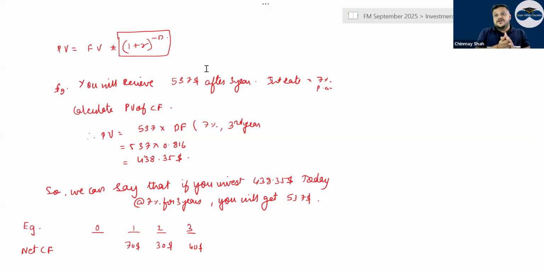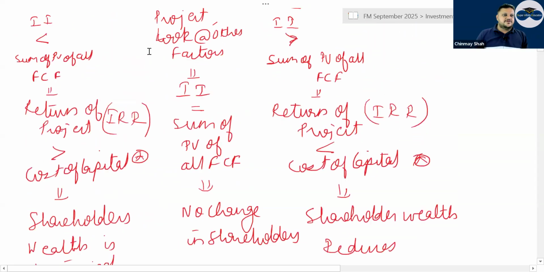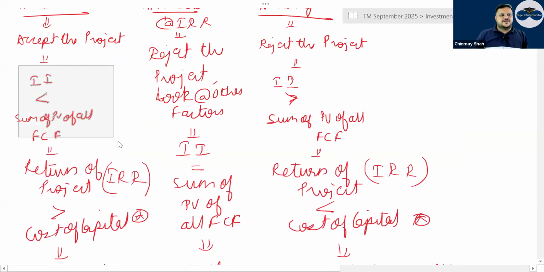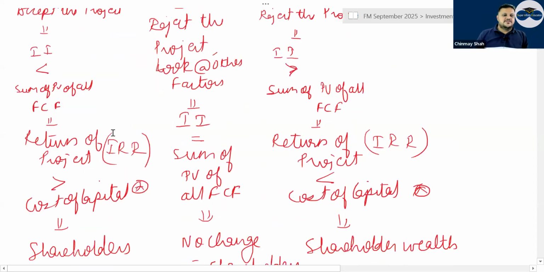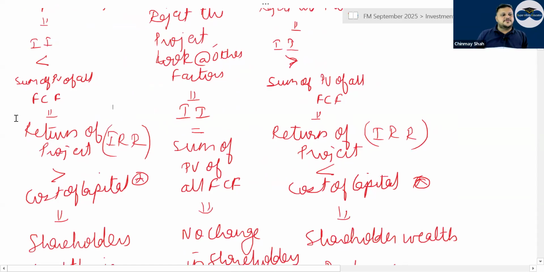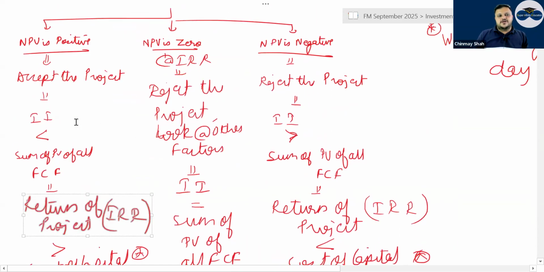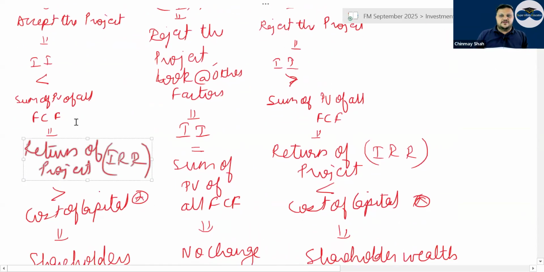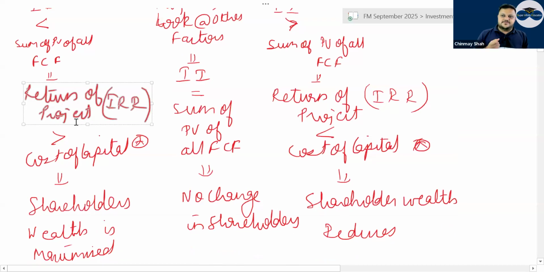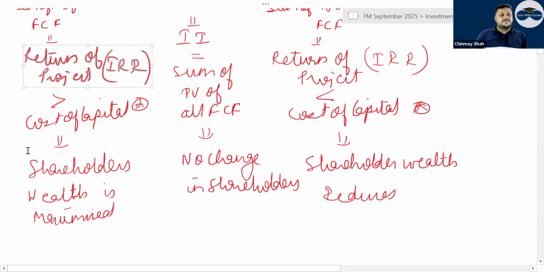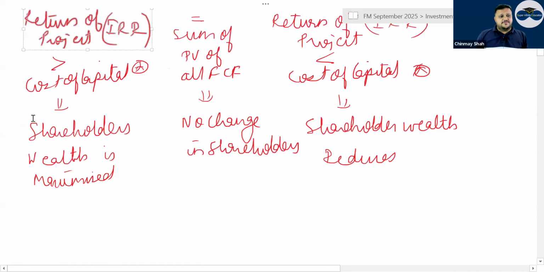If initial investment is lower and the sum of present value of all future cash flows is higher, then NPV is positive, and IRR, the return from the project, is greater than the cost of capital. Cost of capital is nothing but the discounting rate used to discount all the cash flows. Whenever you have positive NPV, shareholders' wealth is maximized.